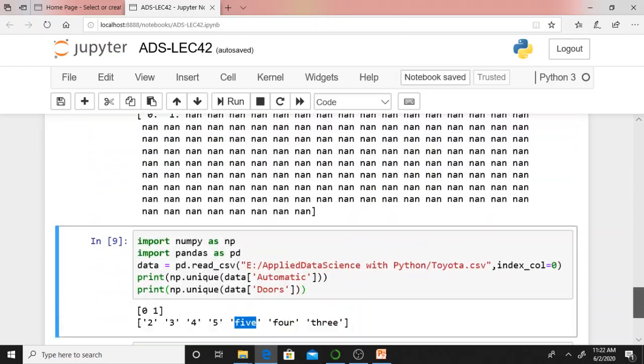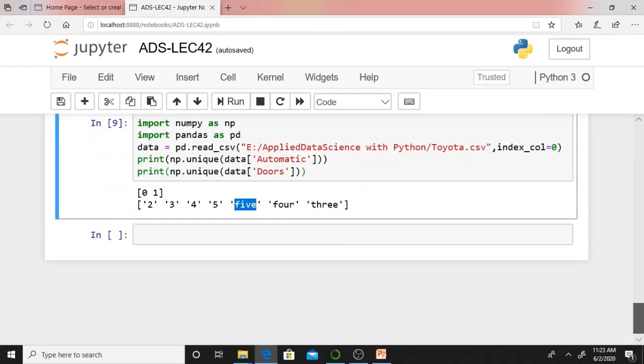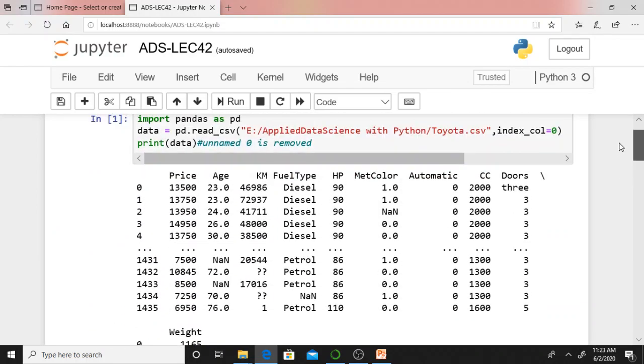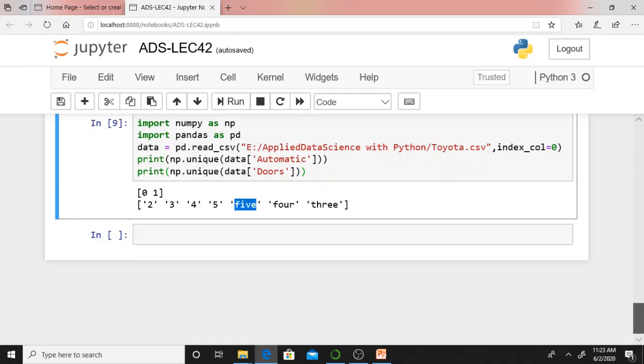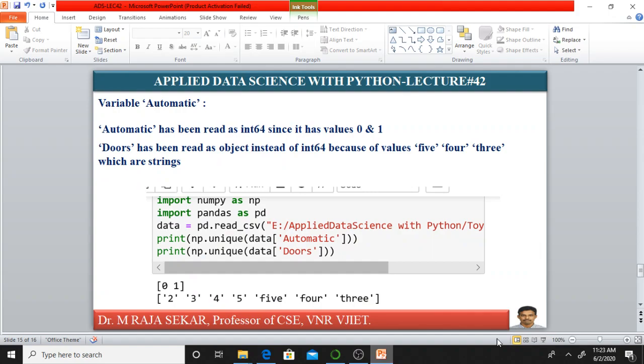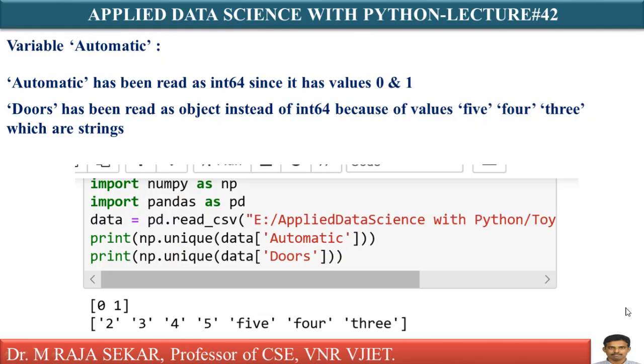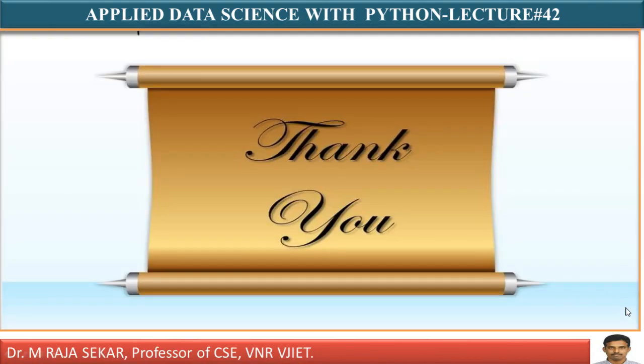Anyway, there are a few mistakes in terms of data types, a few misinterpretations, and we will correct these data types in my next lecture, that is lecture number 43. In this lecture, we identified a few difficulties or mistakes in different columns. Now we will try to resolve them. We will try to correct these mistakes in my next lecture, that is lecture number 43. Thank you very much.